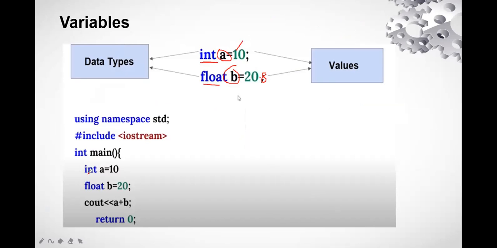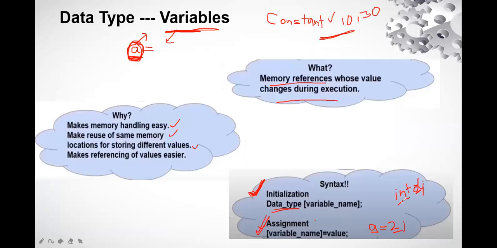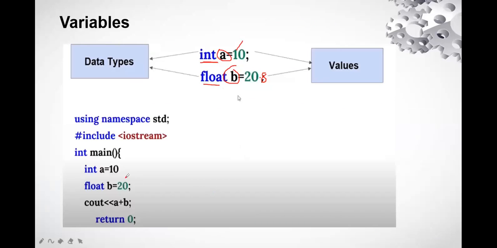So here we can see how we initialize and how we assign the values. We can do both things in one go also, and we can do it separately also. Earlier I told you how to do the assignment: int a semicolon, this is initialization, and this is assignment of value. Here I have done it in one step only. Semicolon is missing here. So int a is equal to 10. This is initialization and this is assignment of value, done in one go. So this is how we provide the syntax for variable initialization and assignment.